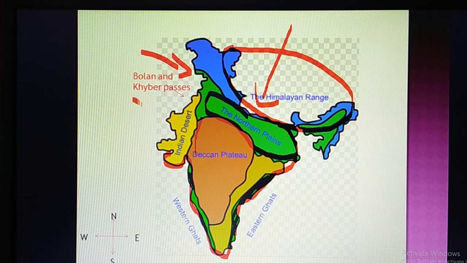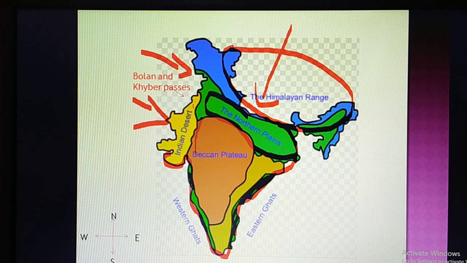This is the northwestern part of India. From this route, obviously, thousands of battles or attacks have taken place. Especially the Bolan and Khyber passes: these are the two passes through which attacks always used to take place on India. This is what we have to understand.